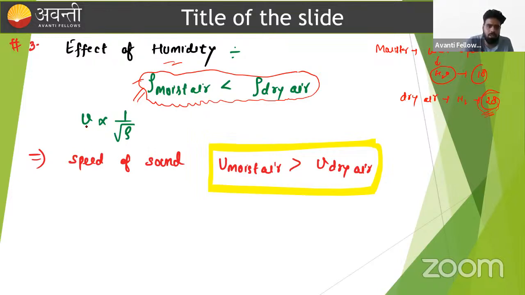Velocity has an inverse relation with density, so the velocity of sound in moist air is greater than the velocity of sound in dry air. So in the rainy season, if we produce sound, it has more velocity. This is the effect of humidity on the velocity of sound.